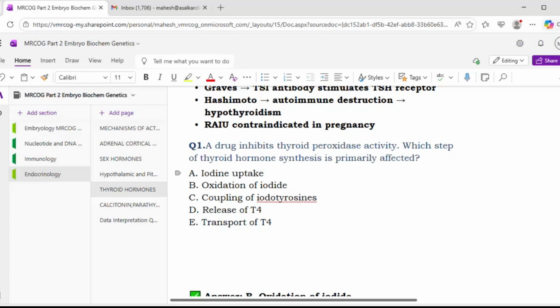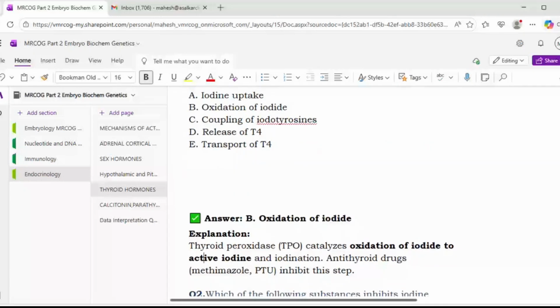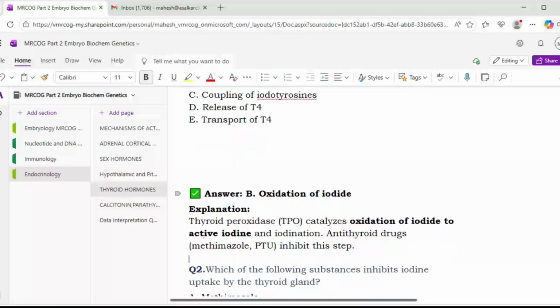Yes, sir. A drug inhibits thyroid peroxidase activity. Which step of thyroid hormone synthesis is primarily affected? Iodine uptake, sir. Option B, oxidation of iodine. Okay, so drug inhibits thyroid peroxidase activity, so this is the oxidation of iodine. That is the step which will be inhibited. So thyroid peroxidase TPO catalyzes oxidation of iodide to active iodine and iodination. Anti-thyroid drugs such as methimazole and propylthiouracil will inhibit these particular steps. Next.